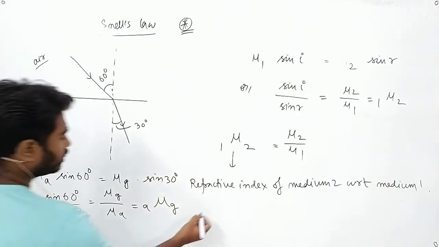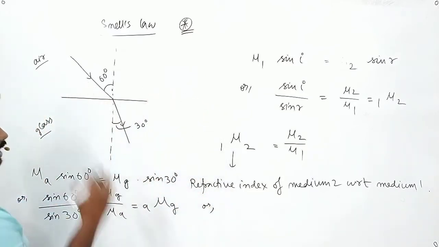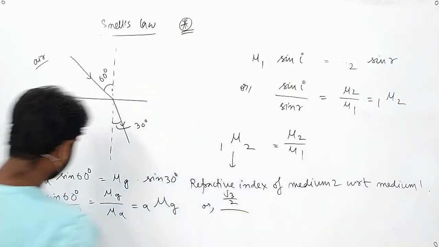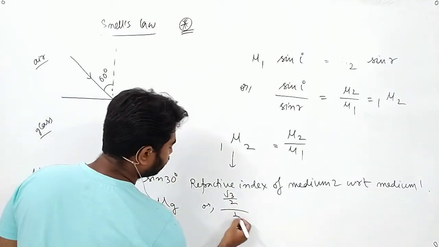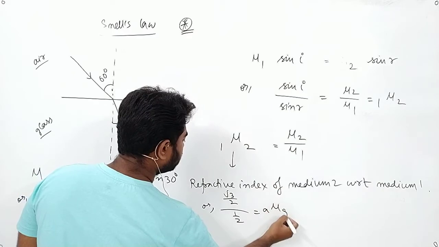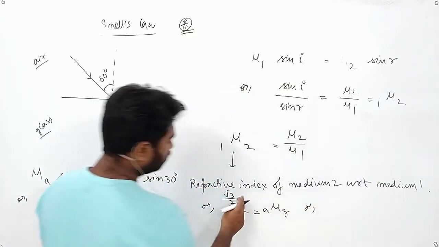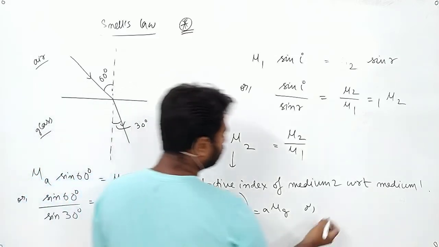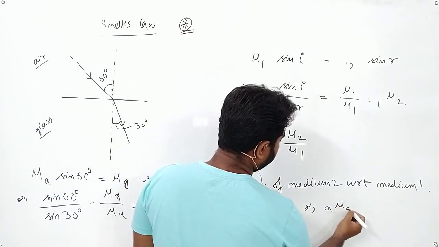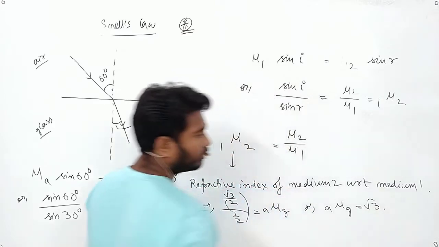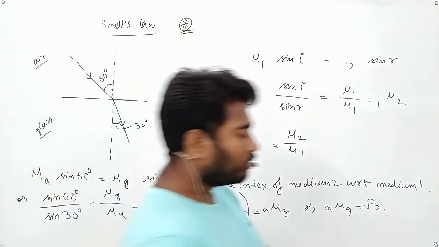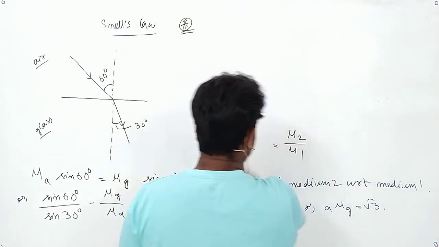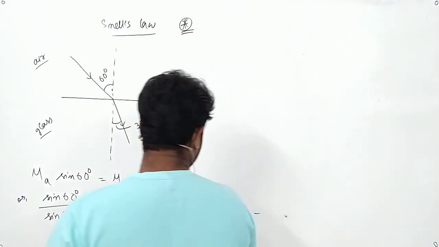Now sine 60 has a value of root 3 by 2, sine 30 has a value of half. So A mu g is root 3 by 2 into 2 by 1, that will be simply root 3. A mu g will be root 3. Now if we understood this one, we will do it in another way. You have to understand the process.